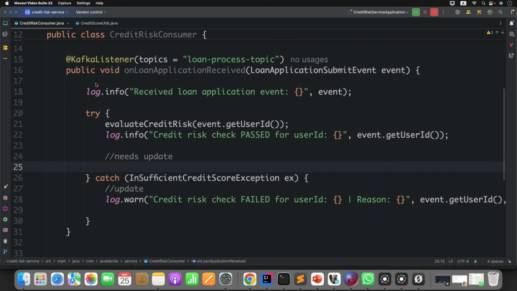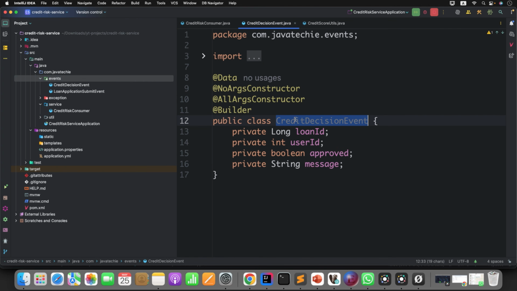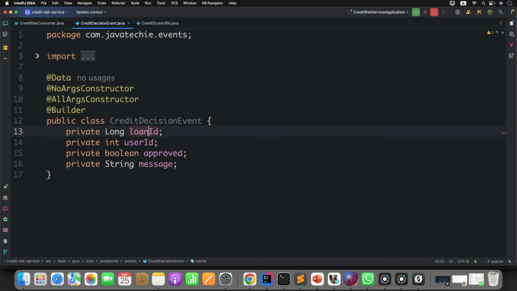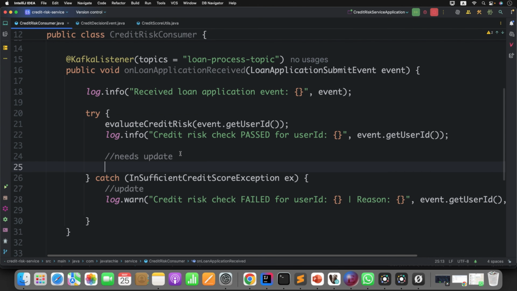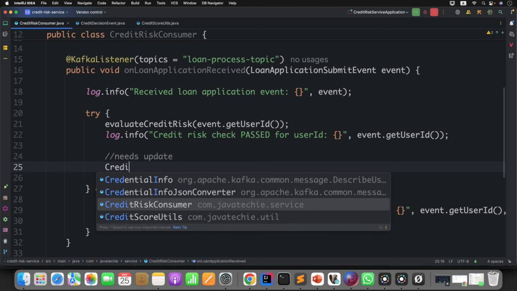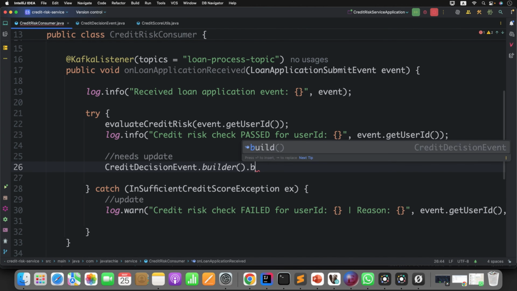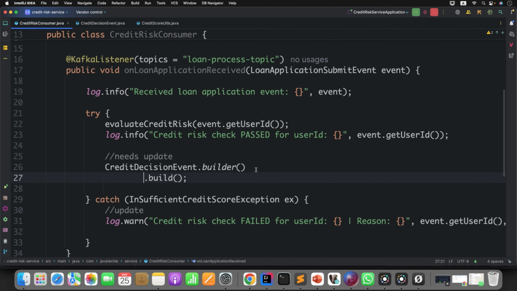So what we can do here, as the very first step, let me define a new event called CreditDecisionEvent. Now if you see the fields here: loan ID, user ID, status, whether it is approved or not, and message. If there is any failure, what is the message? Now let's build this particular event on success and failure. So can I do something like this? What is that? CreditDecisionEvent dot builder dot build, and I can set the values one by one, right?